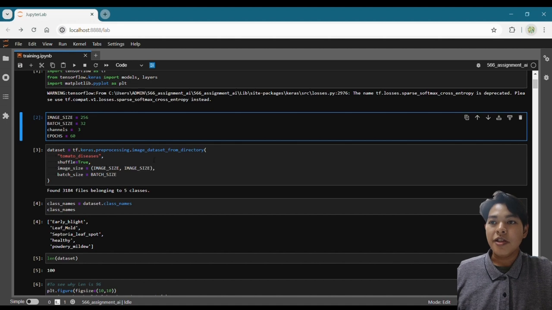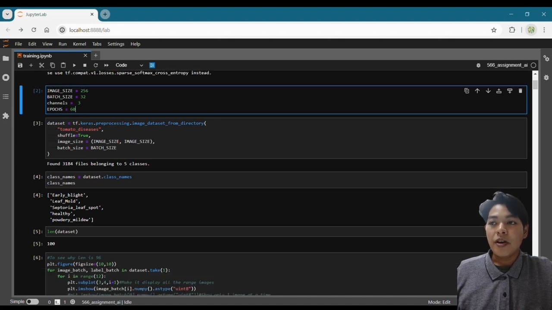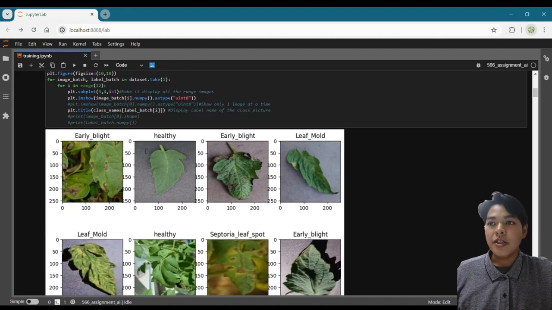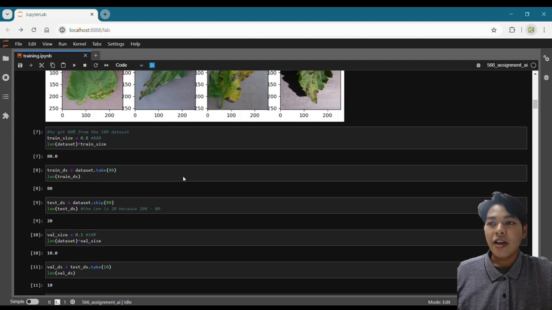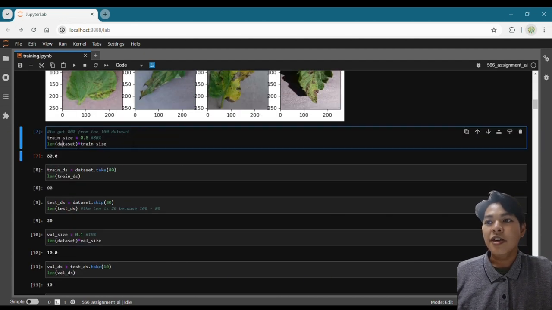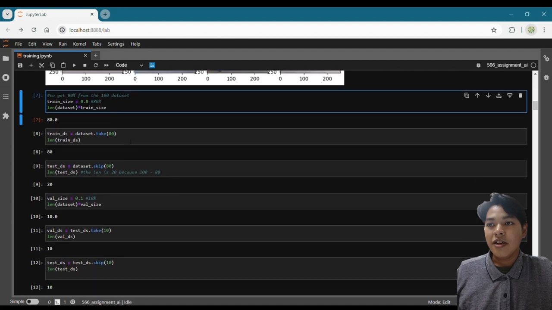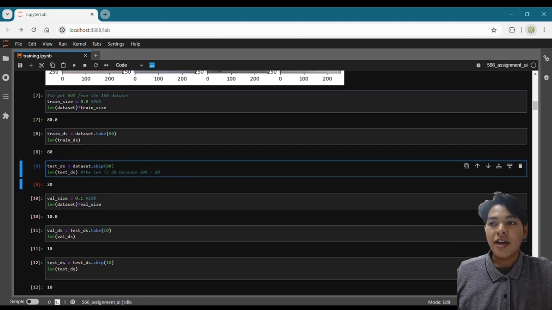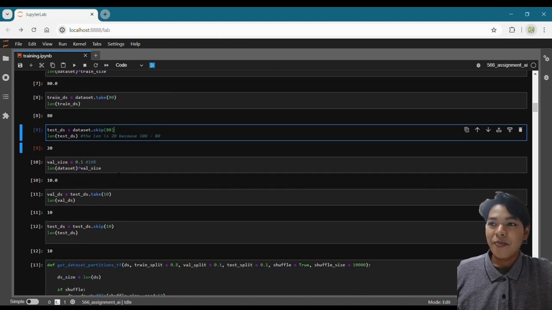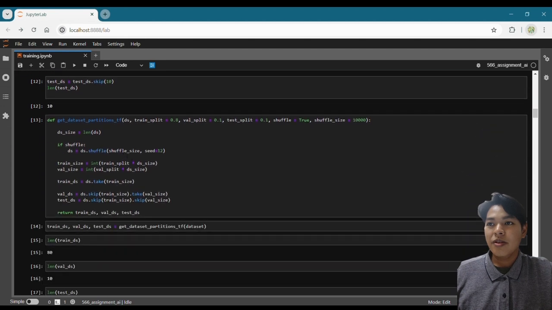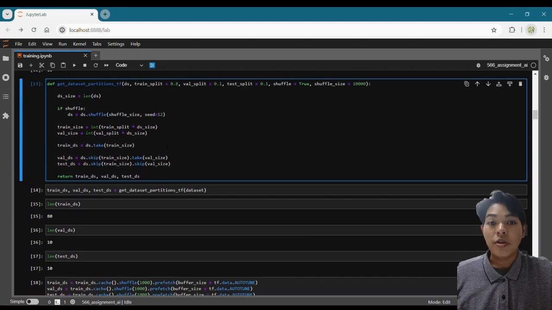So here we define the dataset, and this part is just to display the images inside our dataset. And here we define the train size for us to train the data. So here we split 80%, and then we take 20% as the testing. So here the data will be split.